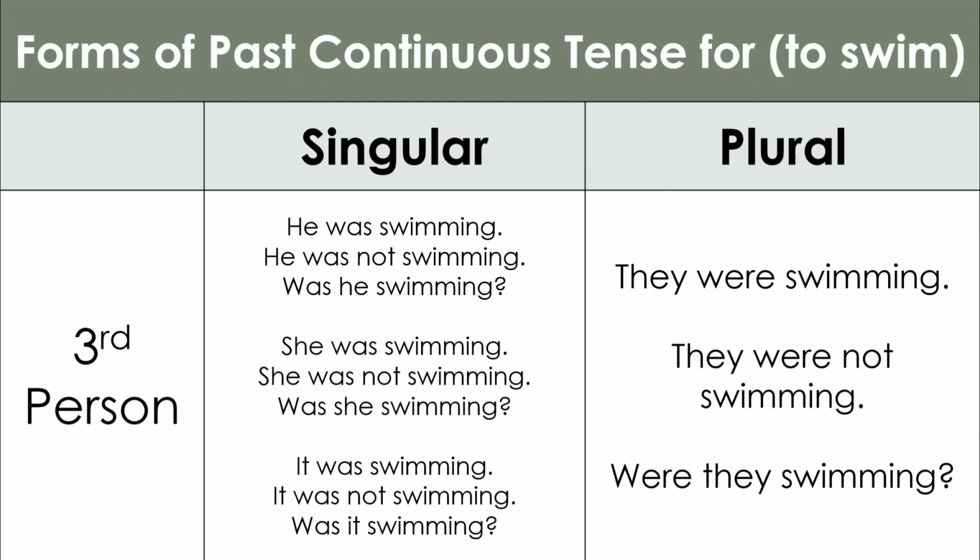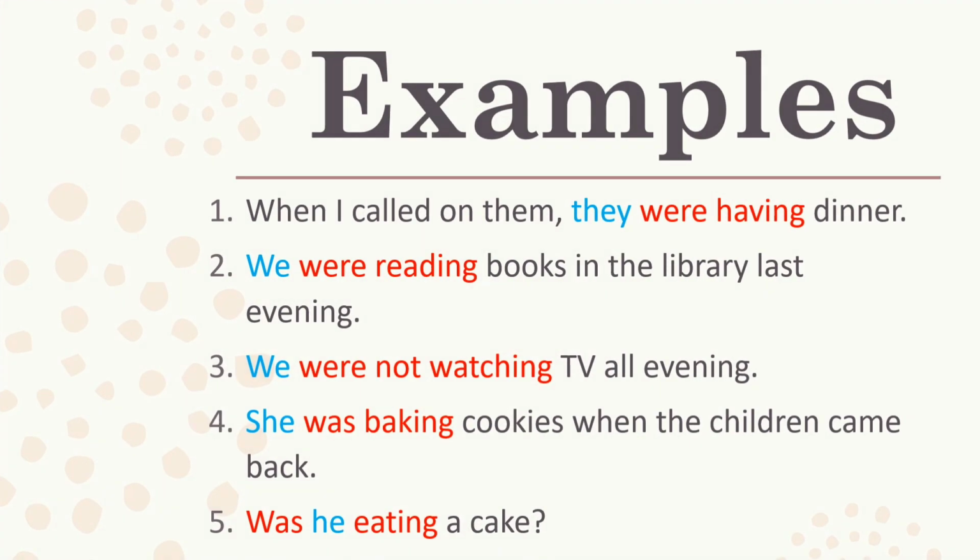Now let's understand these forms through the following examples. When I called on them, they were having dinner. They is third person plural subject, so were is used, and having is ing form of the verb have.